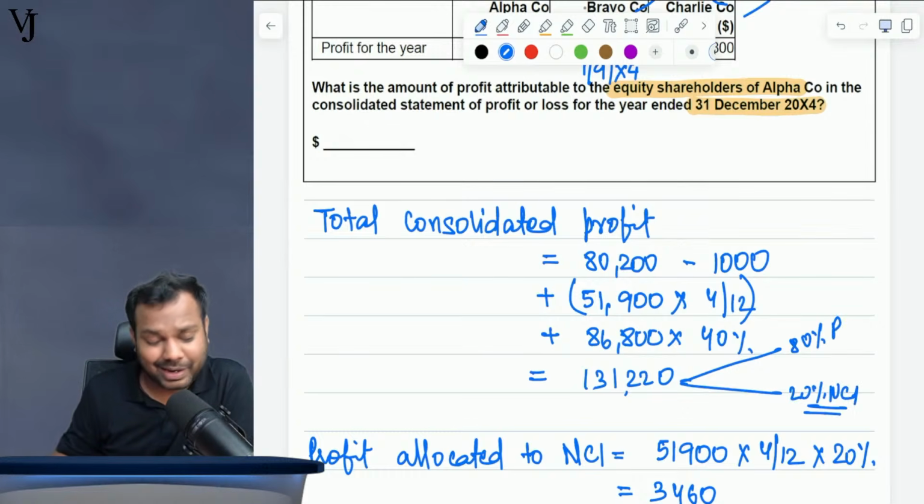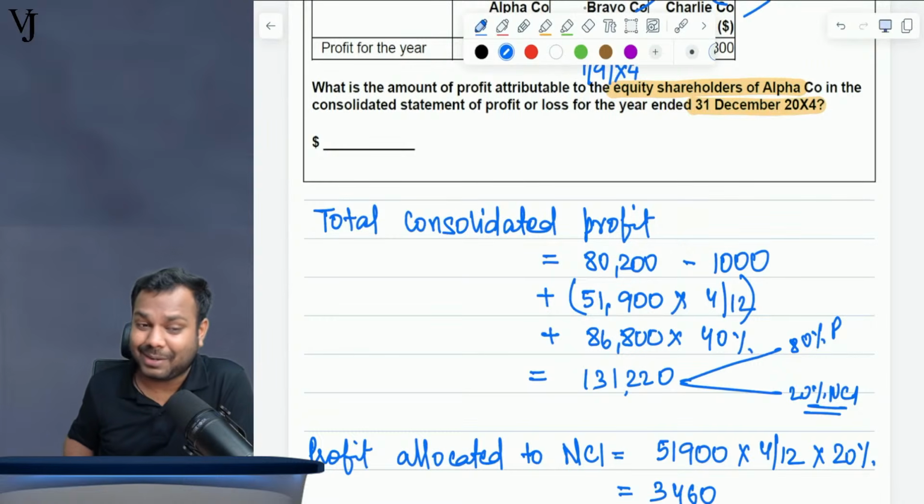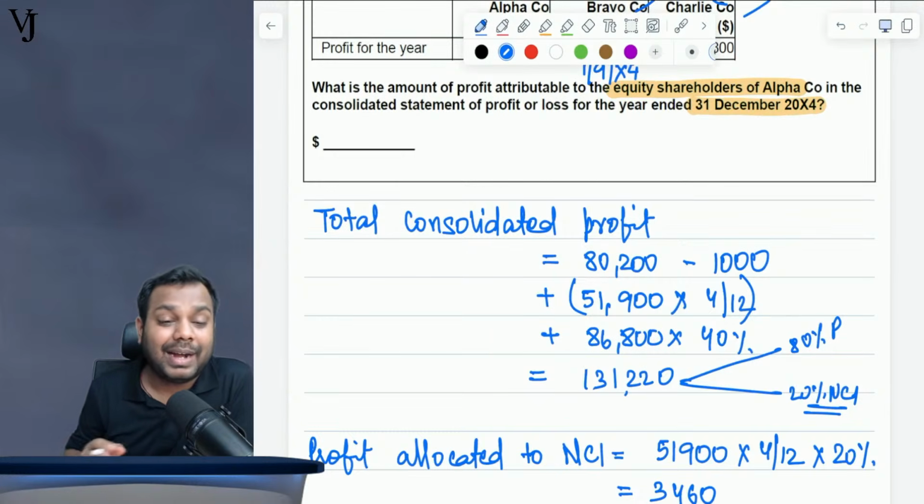Tell me, is that correct? No, that is not correct. But this is a mistake which you could have made, and I don't want you to repeat this mistake in the exam. Come on, all of you, please promise me. Will you repeat this mistake in the exam?